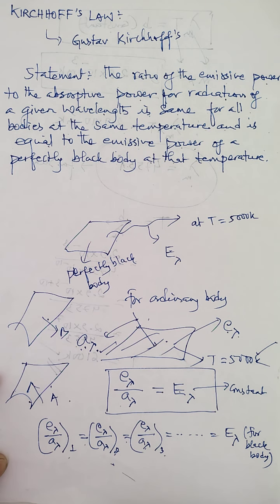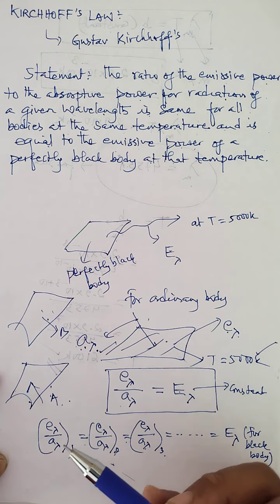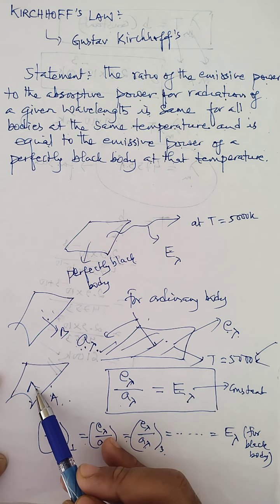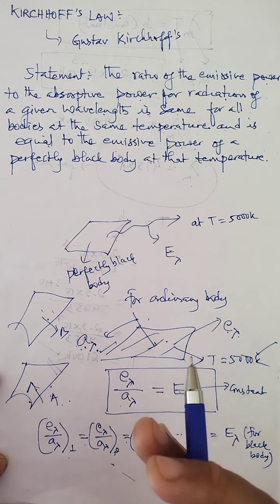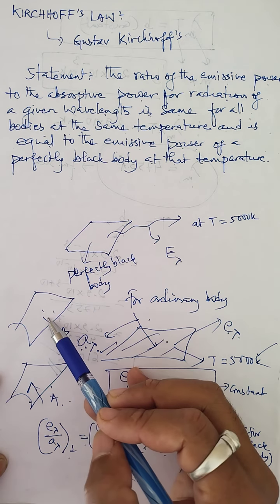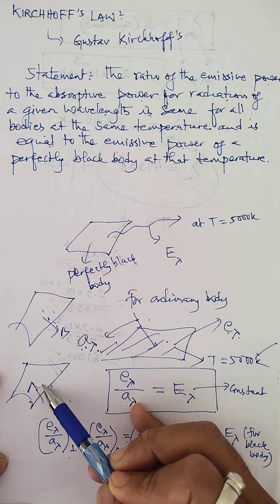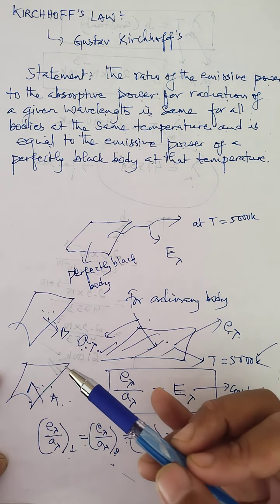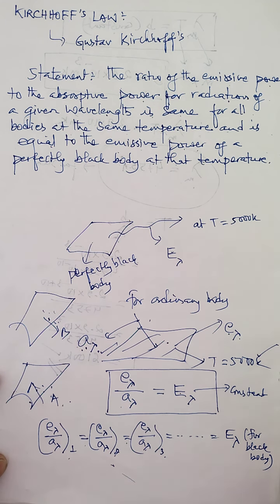surface B also. Means if there are two surfaces A and B which radiate energy in different ways, I mean to say if surface A radiates energy 10 times more than surface B, at the same wavelength, at a particular temperature, then surface A also absorbs 10 times more energy than surface B at the same wavelength at that temperature. So this is the statement of Kirchhoff's law.